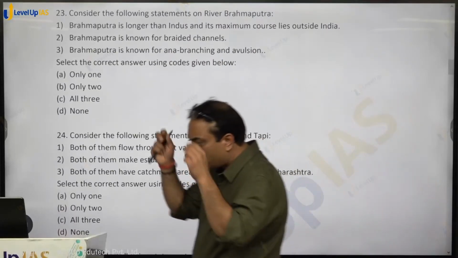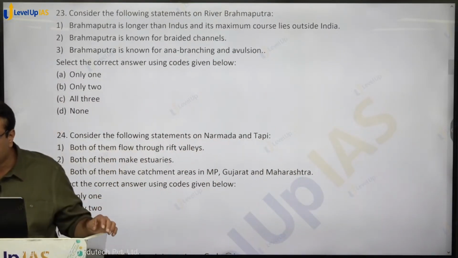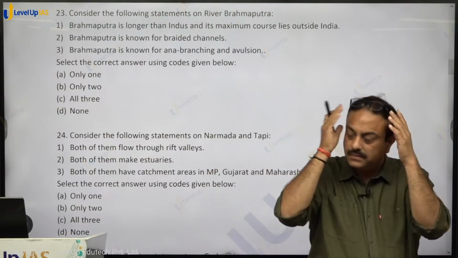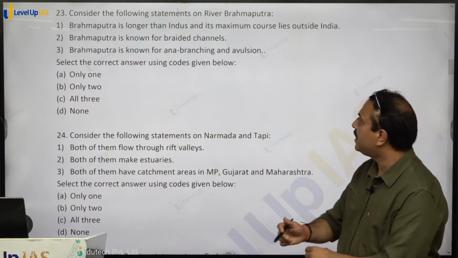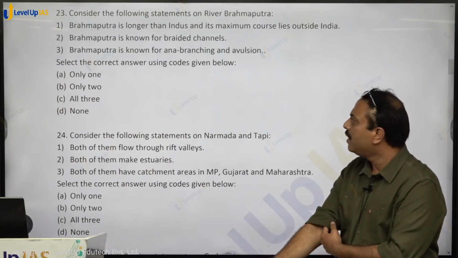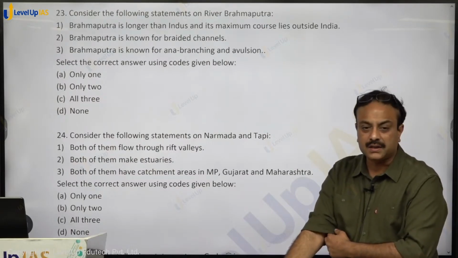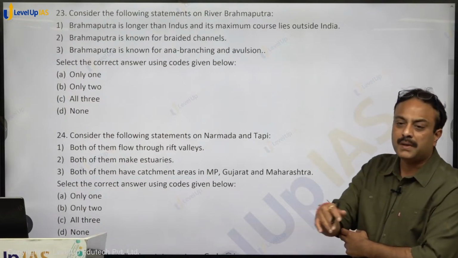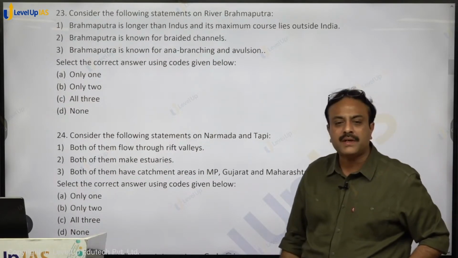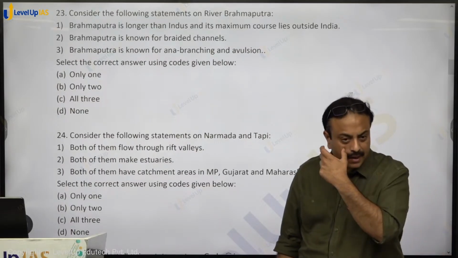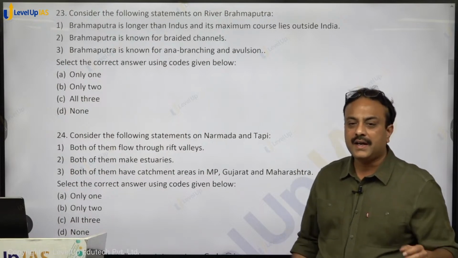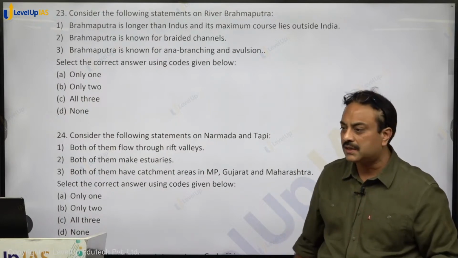Consider the following statements on river Brahmaputra. Brahmaputra is longer than Indus and its maximum course lies outside India. A very simple statement holds true. Brahmaputra is known for braided channels. Braided channels means multiple channels develop. Brahmaputra is known for inner branching and avulsion. Inner branching means when a river develops a branch, it gets bifurcated and then rejoins again. That is called inner branching.